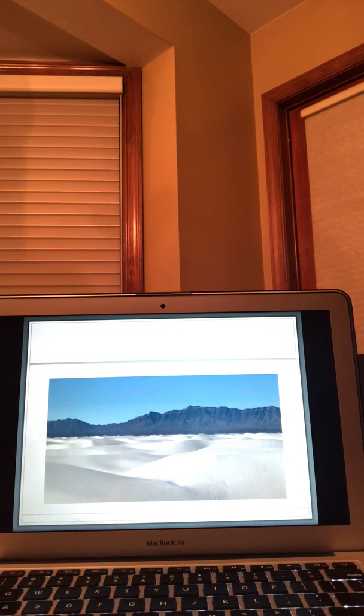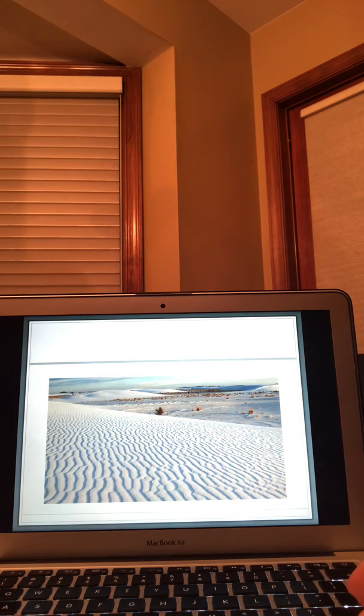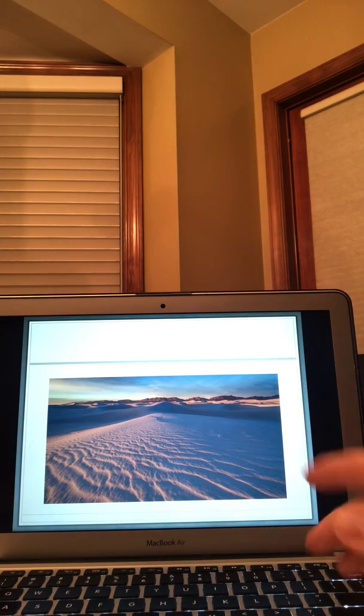Here's just another picture of New Mexico white sands. And there you see those ridged white sands from the wind. This one here has the sun reflecting on it.